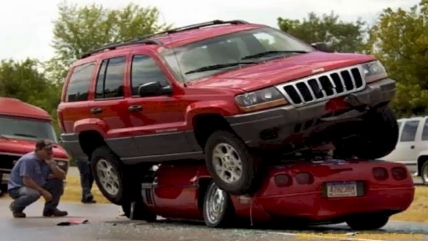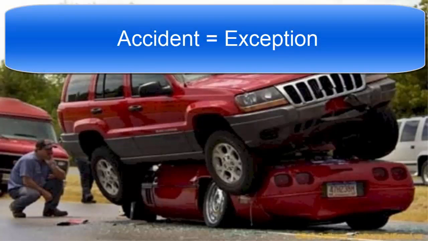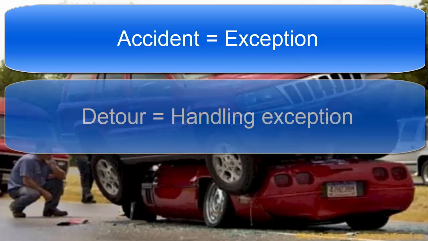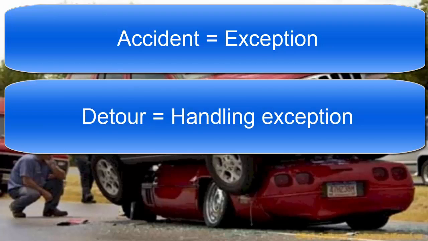It's quite funny, but things like this happen, and what you need to do is take a detour. So the accident that you saw on the road is called an exception because you didn't expect it to happen, but it did. And your action of taking a detour is called handling the exception. Okay, so see, these kinds of accidents happen when you're writing code as well.